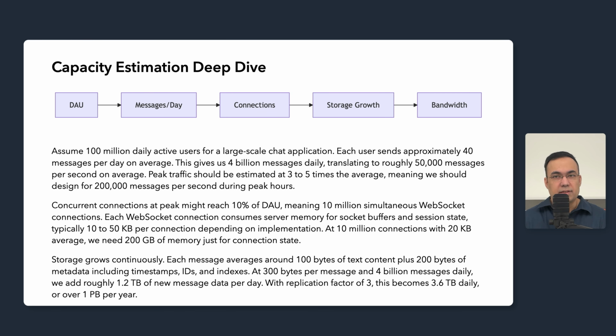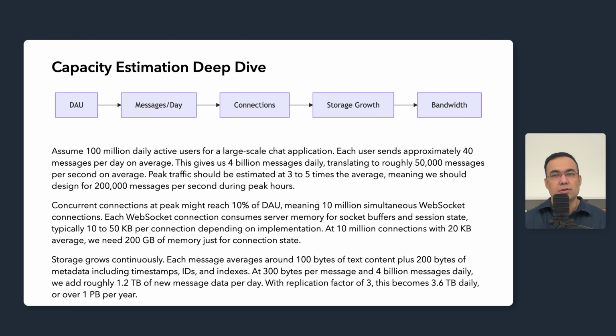Now let's talk about capacity estimation with concrete numbers. We'll use 100 million daily active users as our reference scale. This represents a large chat application comparable to major messaging platforms. Each user sends approximately 40 messages per day on average. This gives us 4 billion messages daily, which translates to roughly 50,000 messages per second at a steady state.